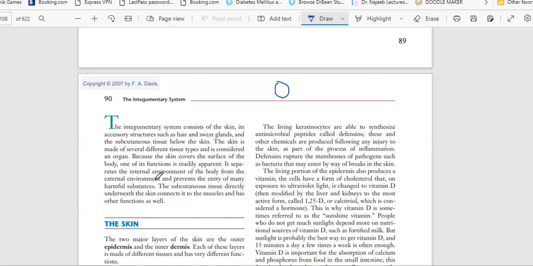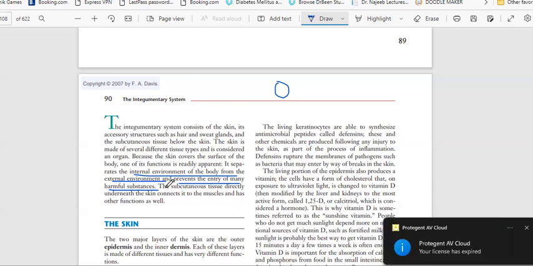Because the skin covers the surface of the body, one of its functions is readily apparent. It separates the internal environment of the body from the external environment and prevents the entry of many harmful substances. The first function of the skin is to separate the internal body from the external environment. It is one layer; if we cross that layer, we enter the internal system of the body.